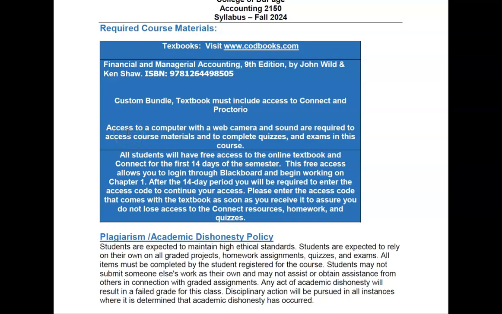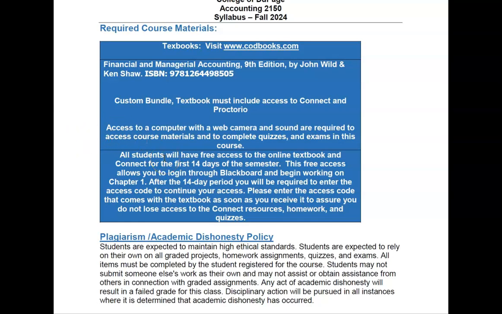Then you can see the textbook that we're using. So the COD bookstore has the textbook. It's a bundle with a textbook, Connect Access, and Proctorio. That's everything you need for the class. It's probably the best deal. I think it's even less than if you just bought the Connect Access through the course. So why wouldn't you go through the bookstore and get the bundle? Because then you have the physical textbook, because it really helps to be able to go to the pages and look at examples as you're working on the problems.